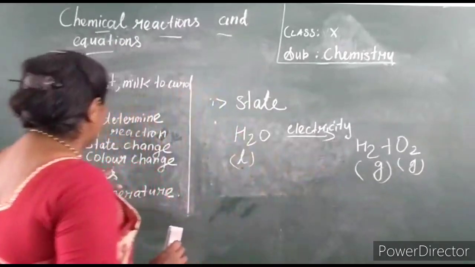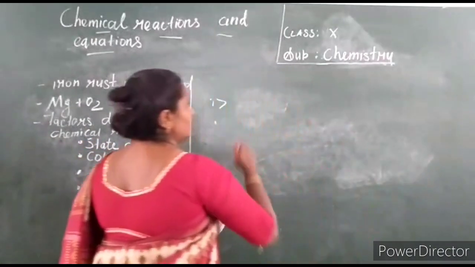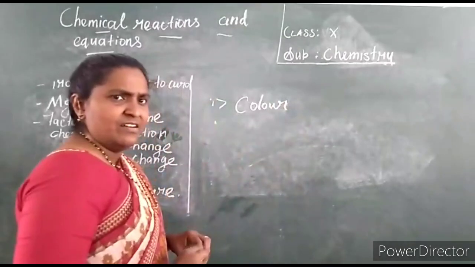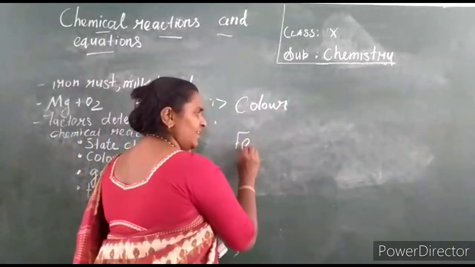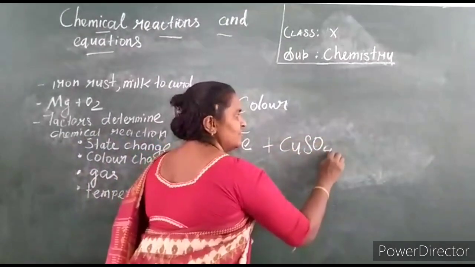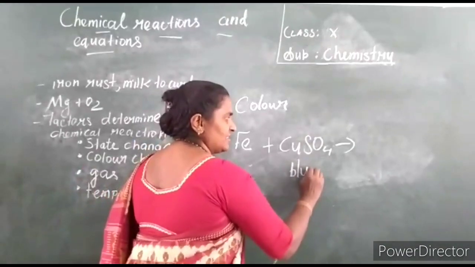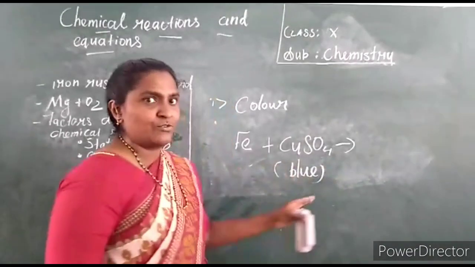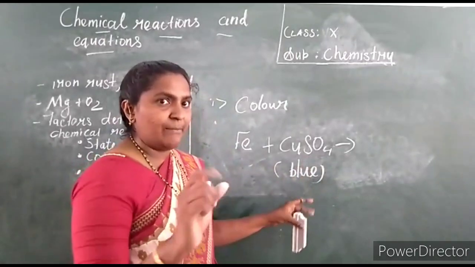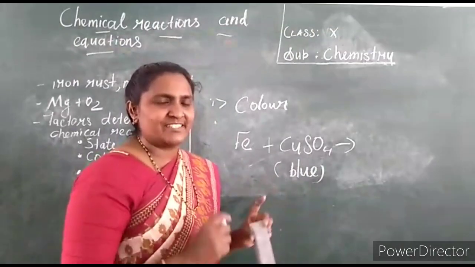Second factor is change in color. I am going to take an iron nail and put it in copper sulfate solution. This copper sulfate is blue in color. All the colors are important, so note them down. Copper sulfate is blue in color. On adding, what will happen after a few minutes? The color of the solution changes.